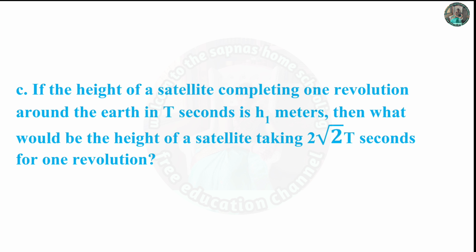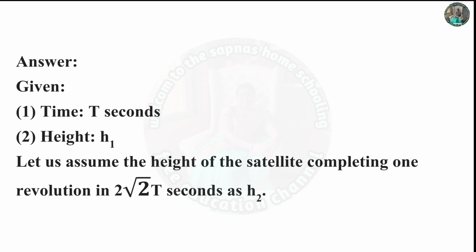Part C. If the height of a satellite completing one revolution around the Earth in T seconds is h1 meters, then what would be the height of a satellite taking 2√2 T seconds for one revolution? Given time T seconds, height h1.